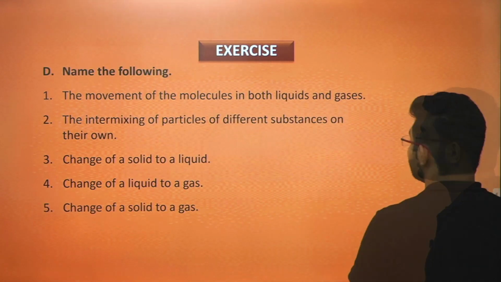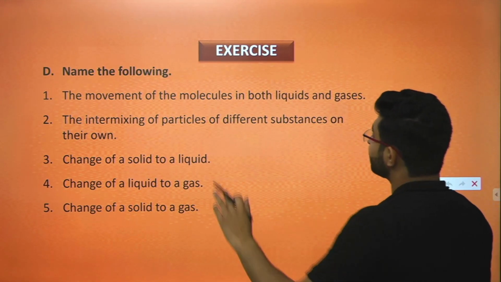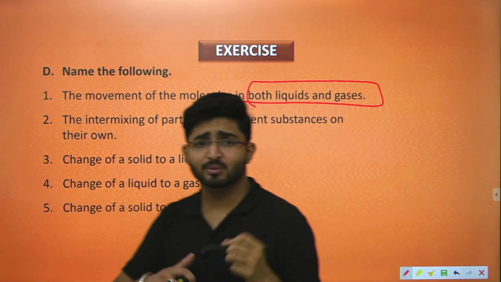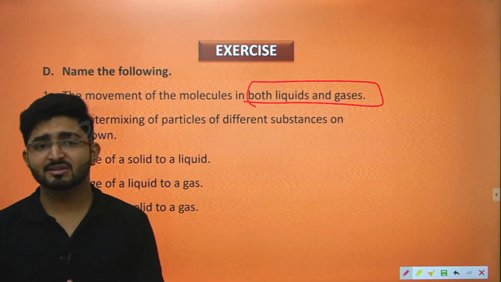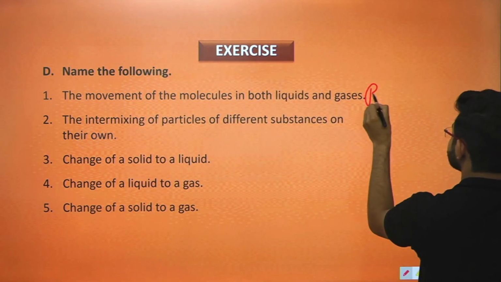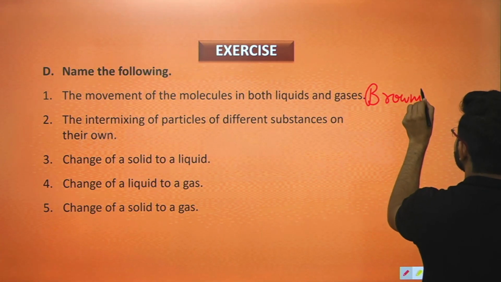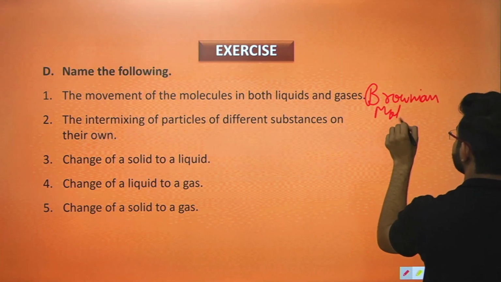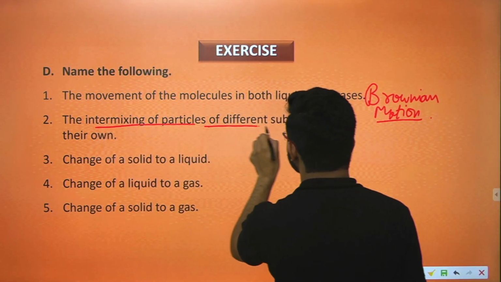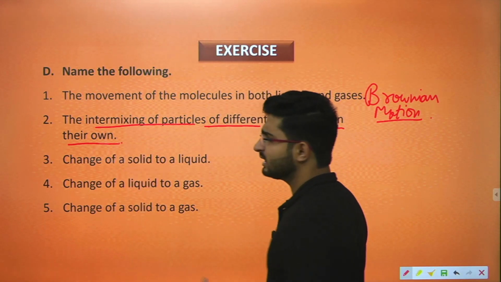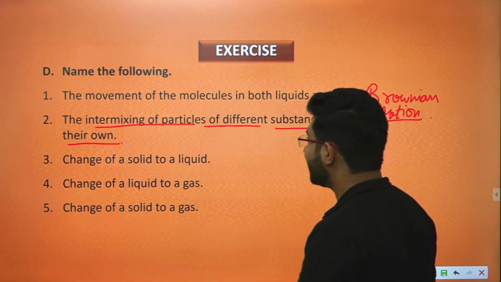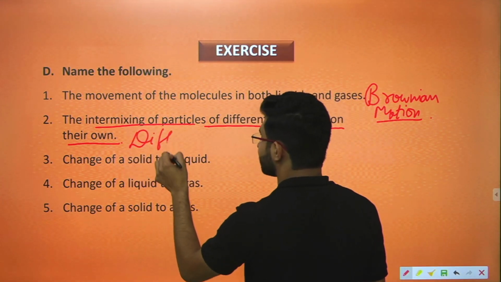Moving ahead with the next question. The first statement says the movement of molecules in both liquids and gases, from here to there, is known as Brownian motion. We have studied about this. So you can write here Brownian motion. The next one is the intermixing of particles of different substances on their own. Whenever different substances are taken and the molecules intermix by themselves, that process is known as diffusion.